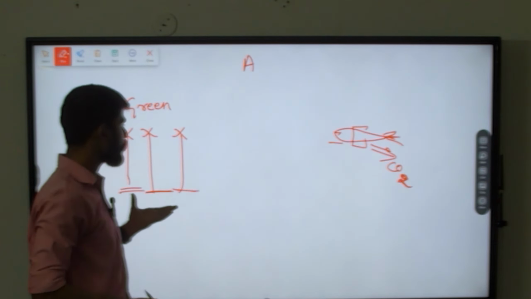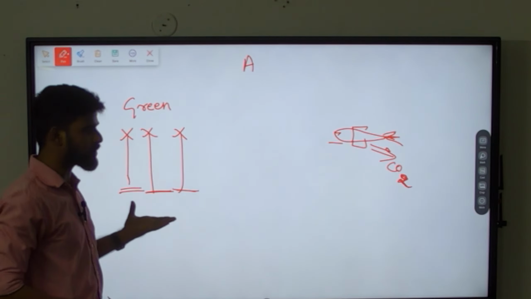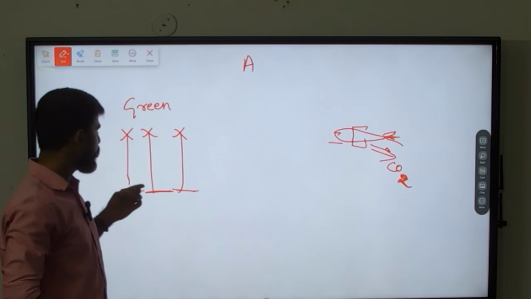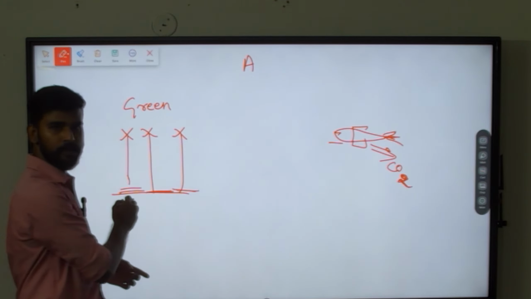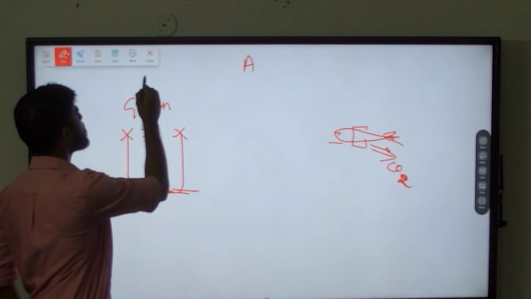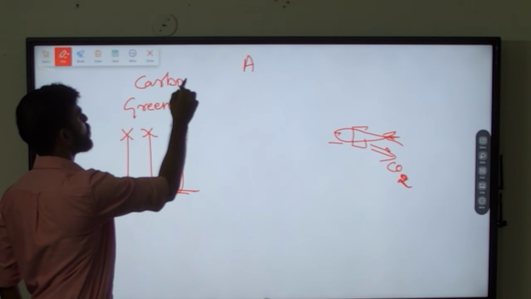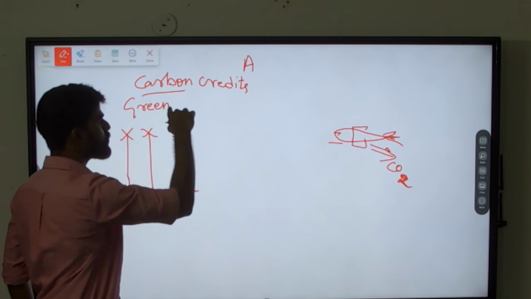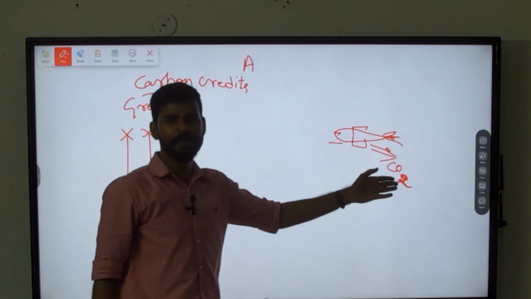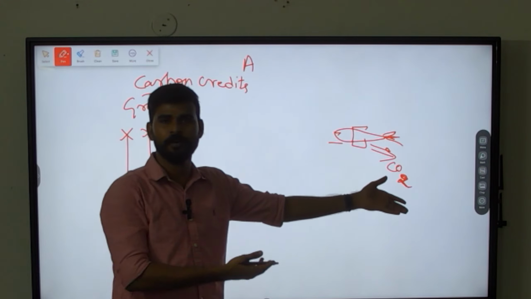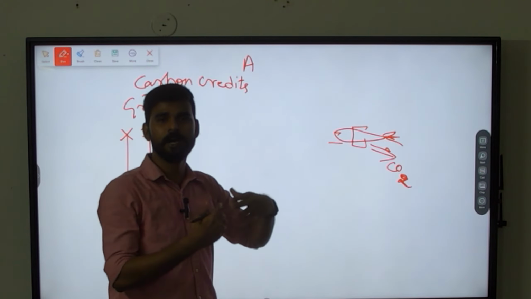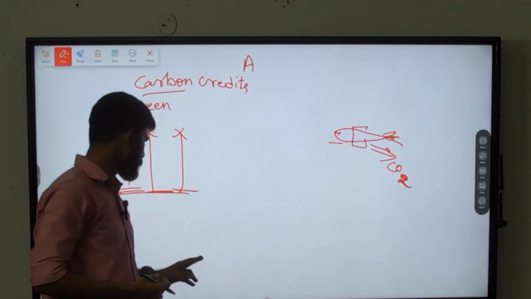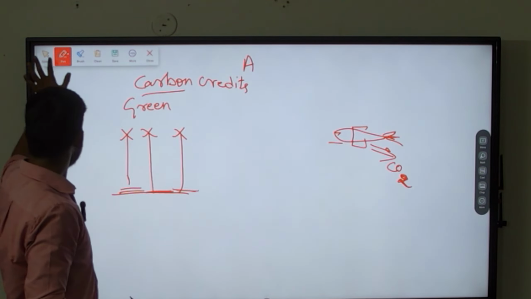At one place they are going for the offsetting process, and here they are emitting. By going for offsetting projects, they will gain carbon credits. For doing this activity only, they will be getting carbon credits, and using these carbon credits, they will say, I can emit so much carbon dioxide. So this is how the trade is happening. This is called carbon trade. This you must understand.